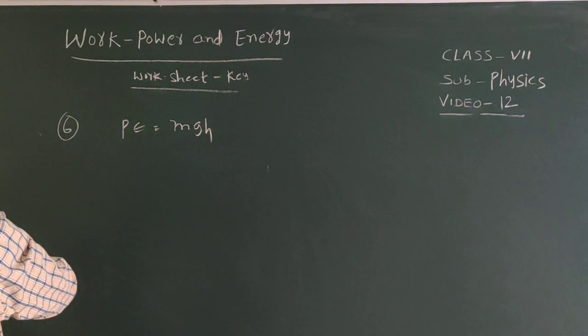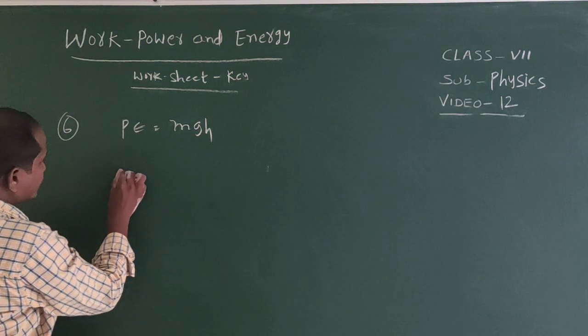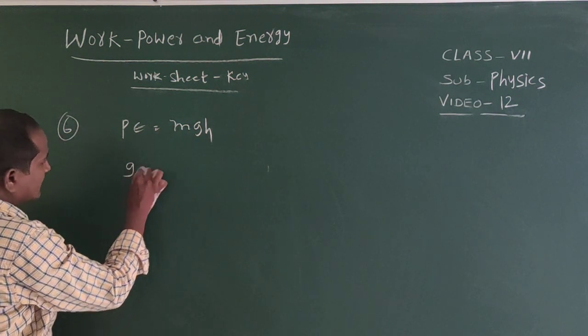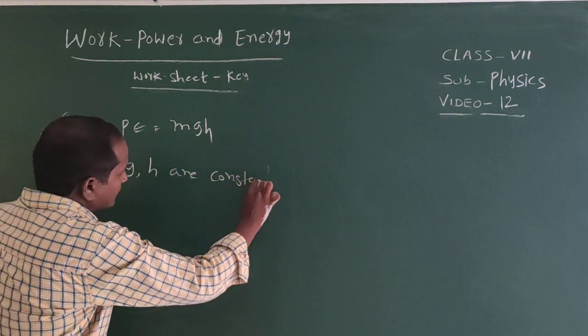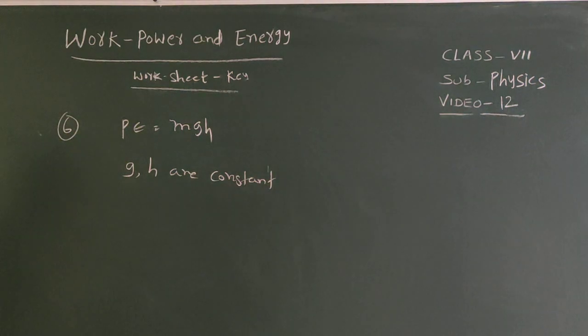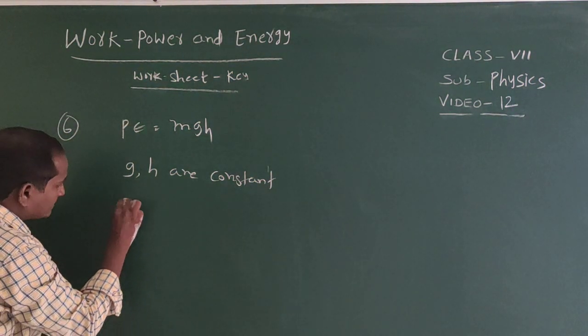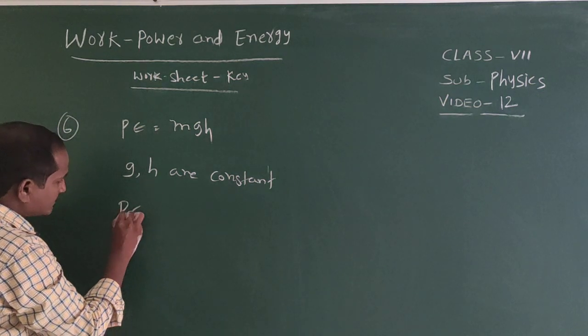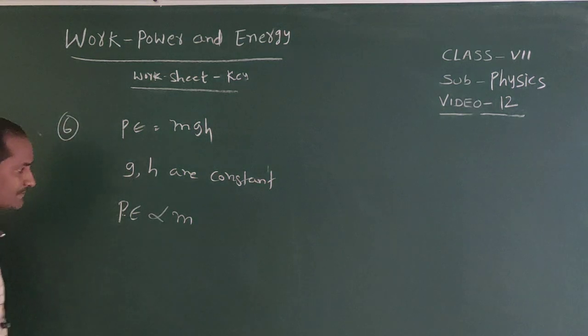Next, g equals 10 meter per second square for both the bodies. So from this equation, here g and h are constant, because g is same and height is same for two bodies. So potential energy is directly proportional to mass.